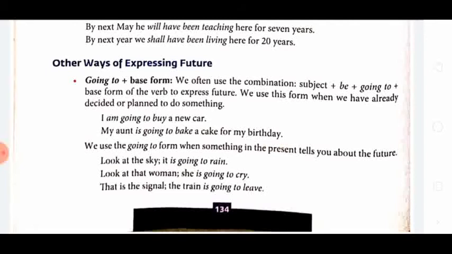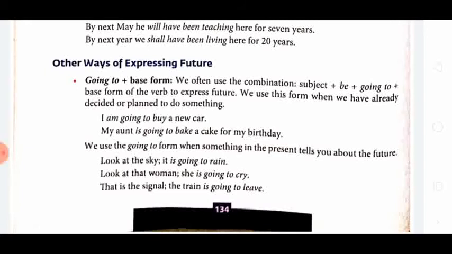I am going to buy a new car. The car is not yet purchased, but I am going to buy it. My aunt is going to bake a cake for my birthday. Is plus going to, means be. Subject plus be. Now, be means what? Is, am, are, was, were. Okay. Going to plus base form of the verb. Going to buy.